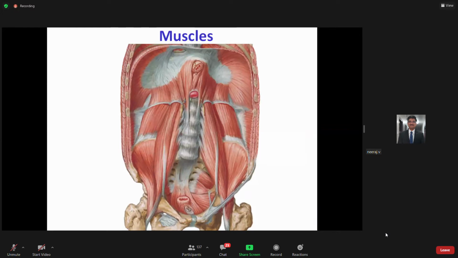So now, if you look from the medial to lateral side, those muscles are the psoas major muscle, which is over here, psoas major and the psoas minor muscle. Then you have the quadratus lumborum muscle. If you look in this same picture, it is over here. Then of course we have the transversus abdominis also. This is the transversus abdominis. And here, if you look in the lower aspect, you have the iliacus muscle.